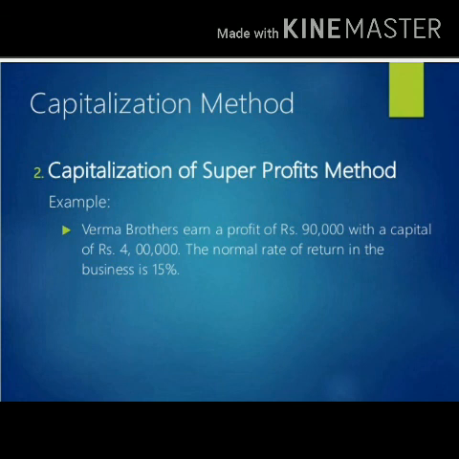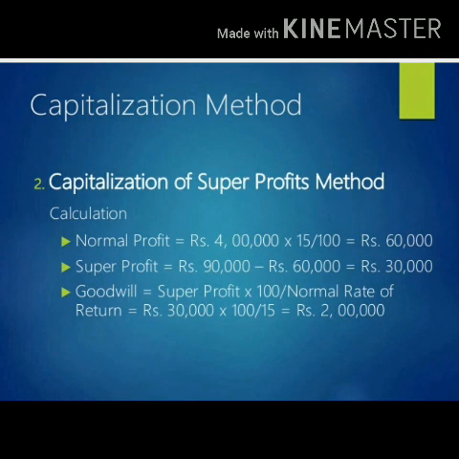Now the example for the capitalization of super profit method. See here, the Verma brothers earn a profit of rupees 90,000 with a capital of rupees 4 lakh, and the normal rate of return in the business is 15%. So what we have to do? First we have to calculate the normal profit.